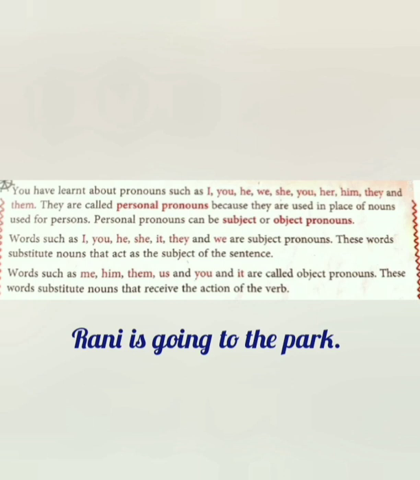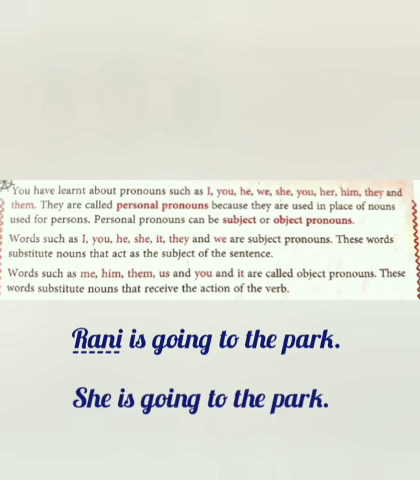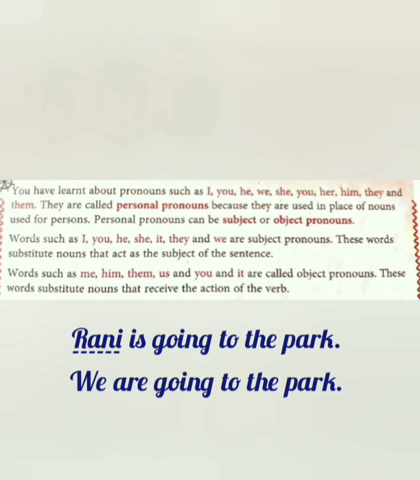For example, Rani is going to the park. Instead of Rani, we are going to use she there. So, the subject Rani is replaced with the pronoun she there. So, she is called as a subject pronoun. We are going to the park. We is placed in the subject place. So, it is called as subject pronoun.